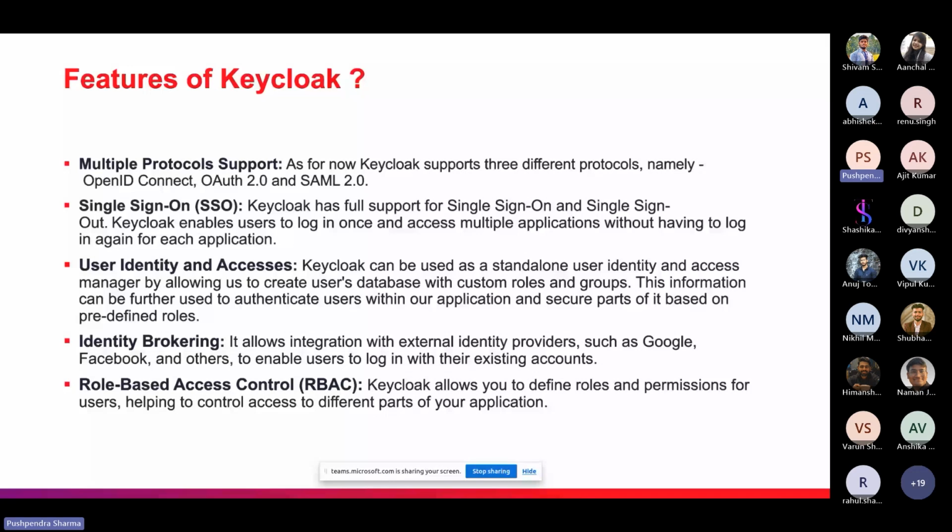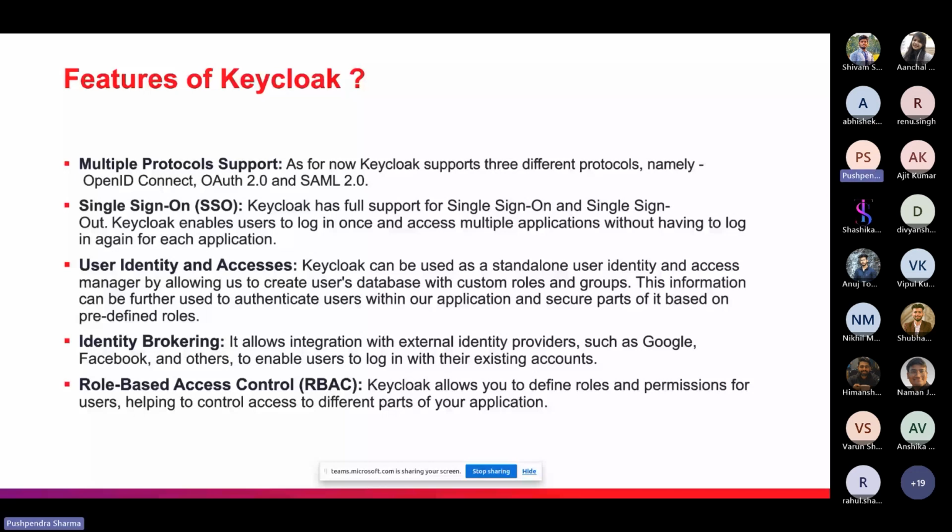Let's understand the features one by one, starting with multiple protocol support. As you know, Keycloak supports 3 different protocols. As we understood in the Keycloak definition, it supports OpenID Connect, OAuth 2.0, and SAML 2.0. These 3 are majorly supported by Keycloak.